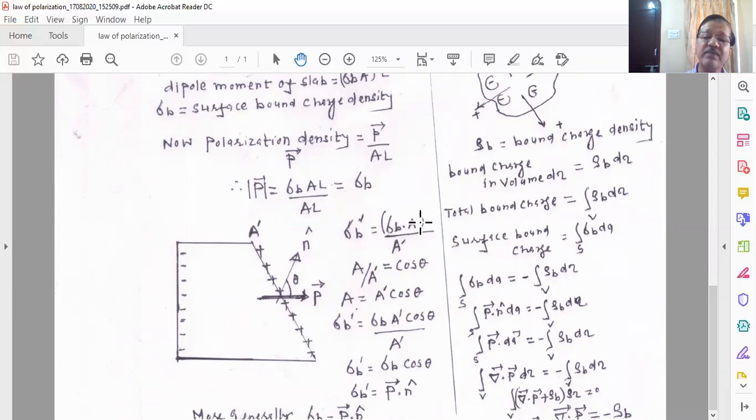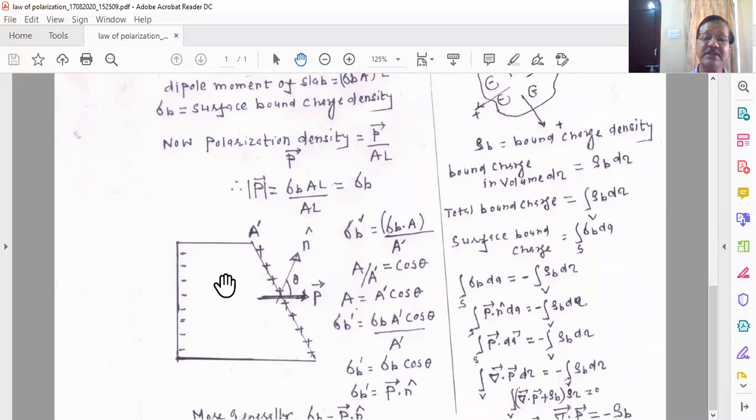So the charge remains the same, but the area is changing. So your new surface charge density of the bound charges will be charge per unit area, and the area is A dash. So you have sigma b dash equal to sigma b A upon A dash. If A equals A dash, then sigma b dash equals sigma b, but A dash is not always equal to A. But now you have a relation. One can derive that the original area A is always equal to A dash cos theta. If theta is 0, A is equal to A dash.